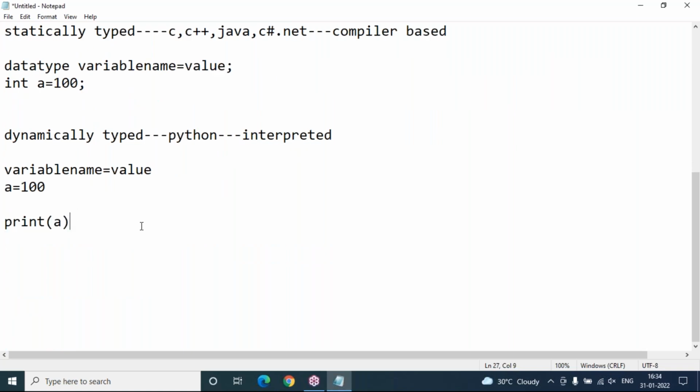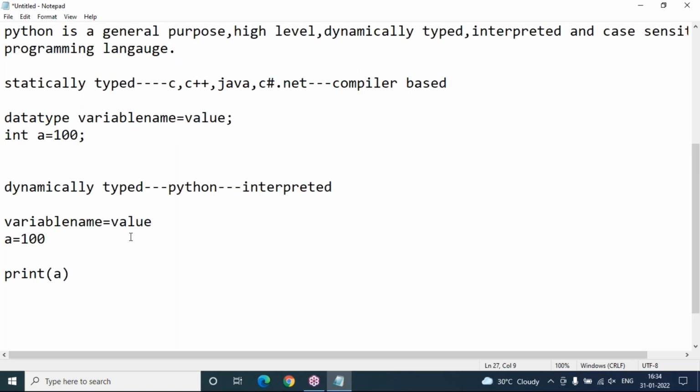Print is an input and output process, but it's not like C and C++. Whenever we go for #include stdio, standard input output, it is not required in Python. Some header files are required in Python terminology, which is the module concept. If you want to work with functions related to particular modules, you have to import those modules. But by default, you need not import anything for the print function and the input function. They come directly for input and output.